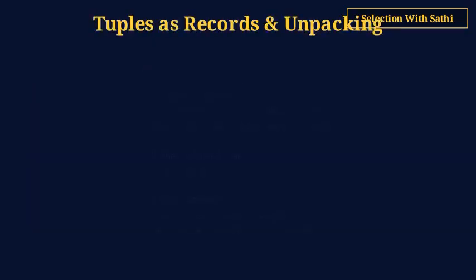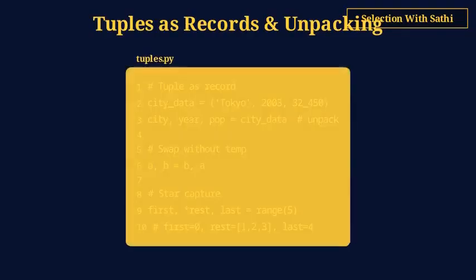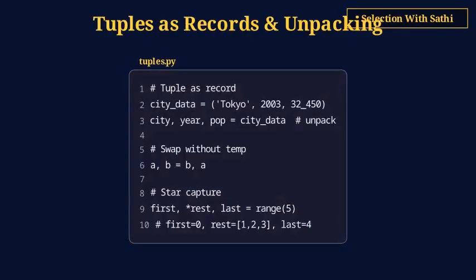Tuples are not just immutable lists, they're records where position gives meaning. A tuple like Tokyo, 2003, 32450 is a record with city, year, and population fields. Unpacking lets you extract fields: city, year, pop equals the tuple. You can swap variables with a, b equals b, a, no temporary variable needed.